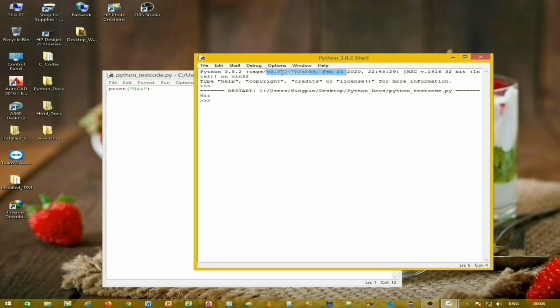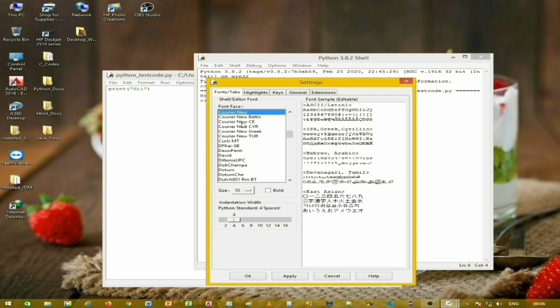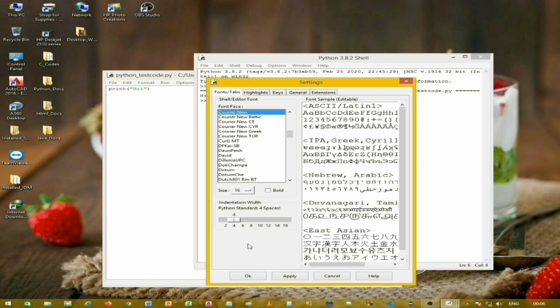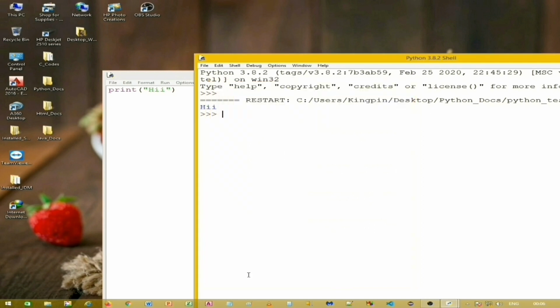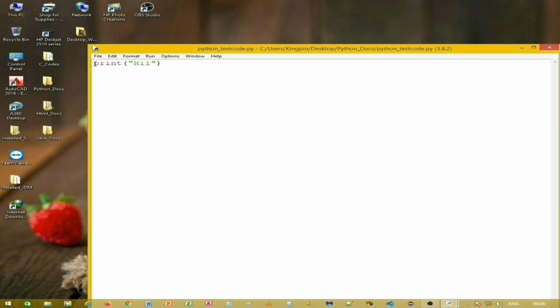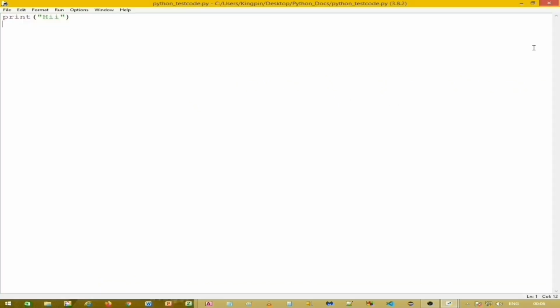Now you can configure IDLE accordingly. Like in MS Word, you can choose your favorite font. You can adjust the size of the font. Over here I'll pick 16. You can even bold the font if you want to, but I'll leave it as it is. I'll apply this. Okay. So you can see the font size has increased. Let me maximize it. Let's write something else.